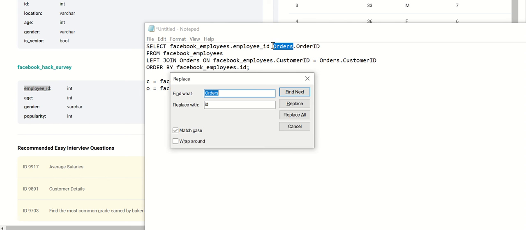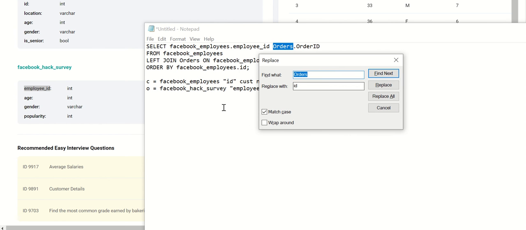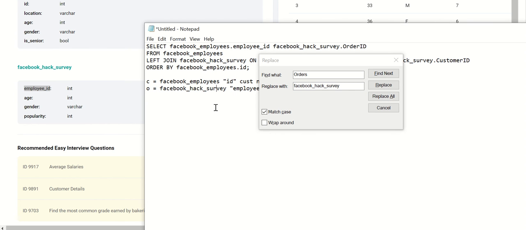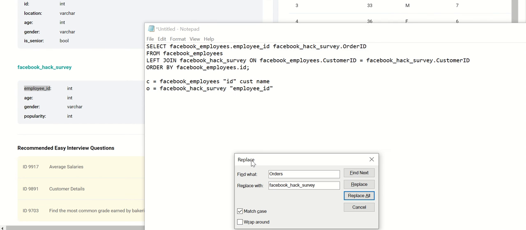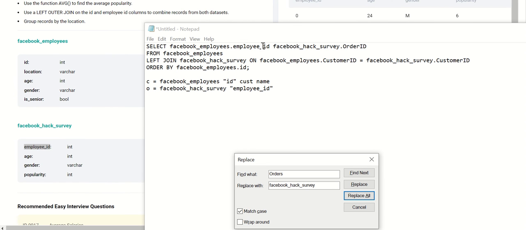Orders. Okay. And then order ID will be called employee ID. The employees is just ID, and then, oh dear, what a mess.